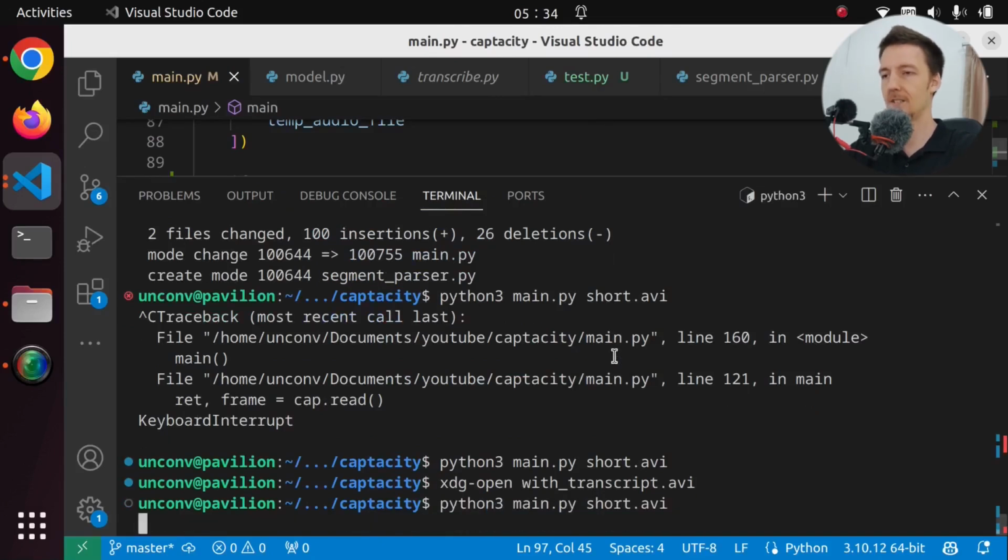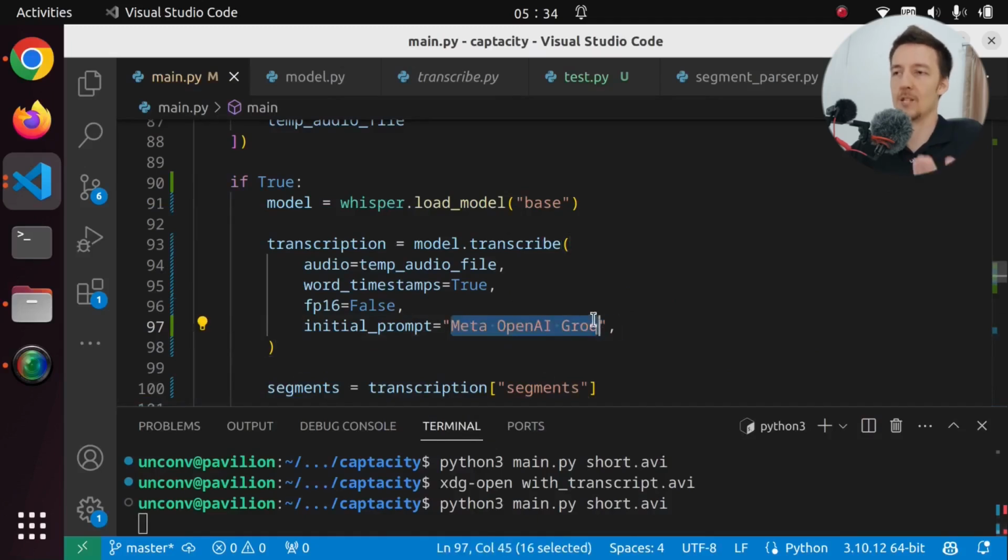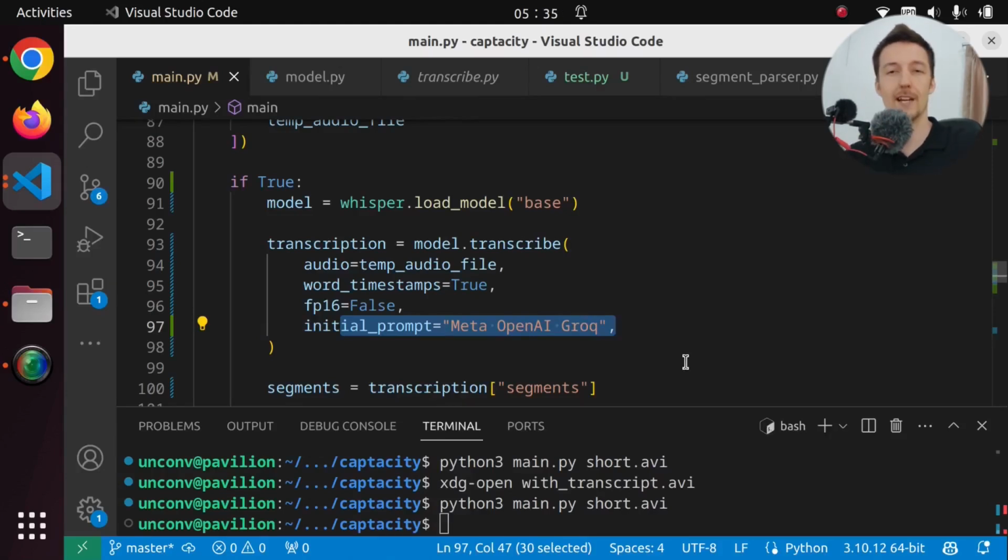And let's run it and see if it works better. But of course, we have to get these words from the actual script that we have for the short. And this might be an option in the command line or somewhere in this application. If you're using an existing video, then you would want to pass in some words there. But let's see now if Meta is properly written in this short.